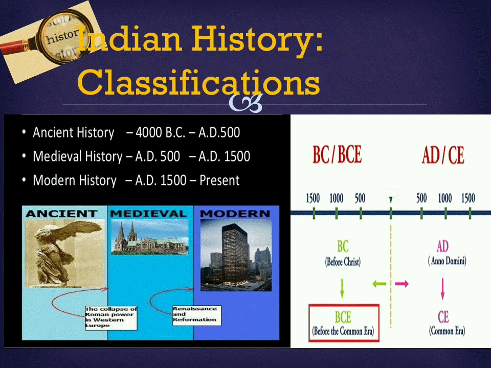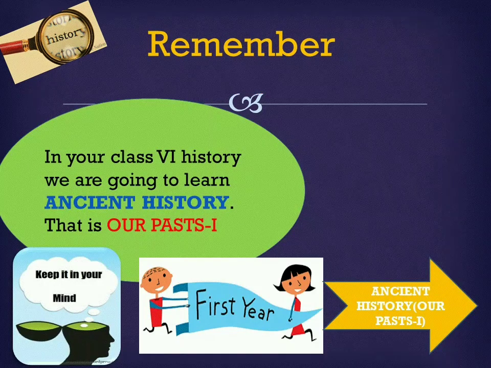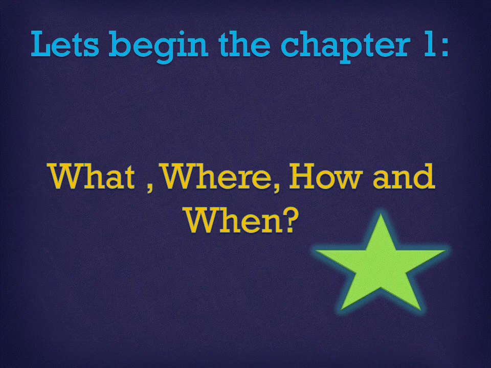Ancient history started in the year 4000 BC up to 500 AD. Medieval history is from 500 AD to 1500 AD. Modern history started in 1500 AD up to the present. Dear children, keep it in your mind. In this class 6, we are going to learn ancient history, that is, our past one. Let's begin chapter 1: What, Where, How, and When.